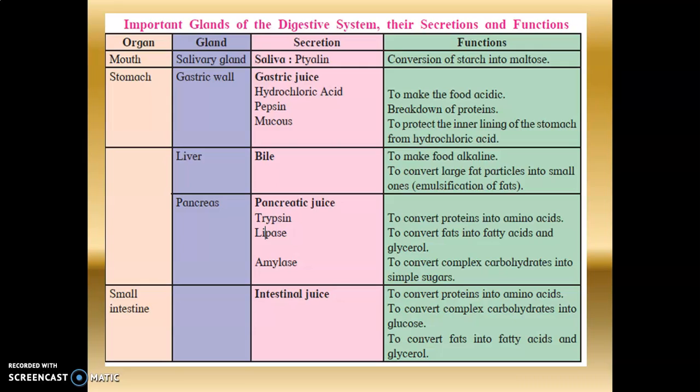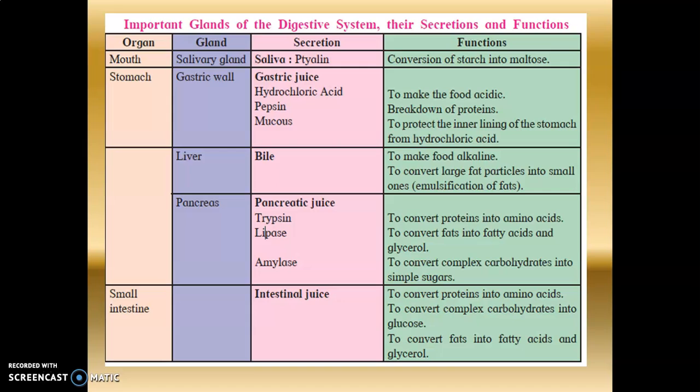Then we have the pancreas, which secretes three types of pancreatic juices: trypsin, which converts protein into amino acids; lipase, which converts fat into fatty acids and glycerol; and amylase, which converts carbohydrate into sugar. So see children, the main constituents of the food like carbohydrates, proteins and fats are converted into simple substances.